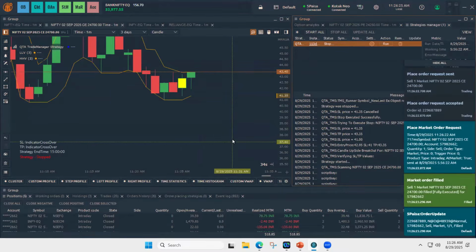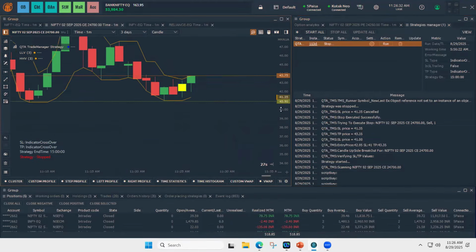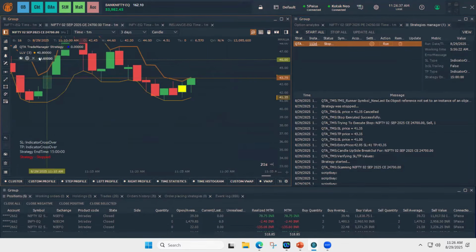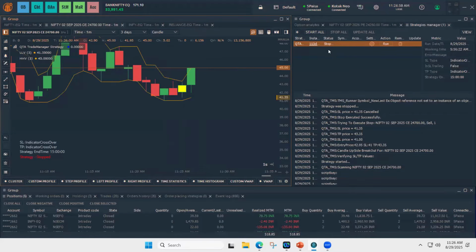It all depends on the person and what strategy we are doing, and it's difficult to explain all the examples live, but I hope everyone understands the execution of the strategies. So here you can see we set the TP as highest high, and as soon as the price goes to the TP level 43.35, it got triggered, SL got cancelled and the strategy got stopped. You can see the strategy state, it got stopped.